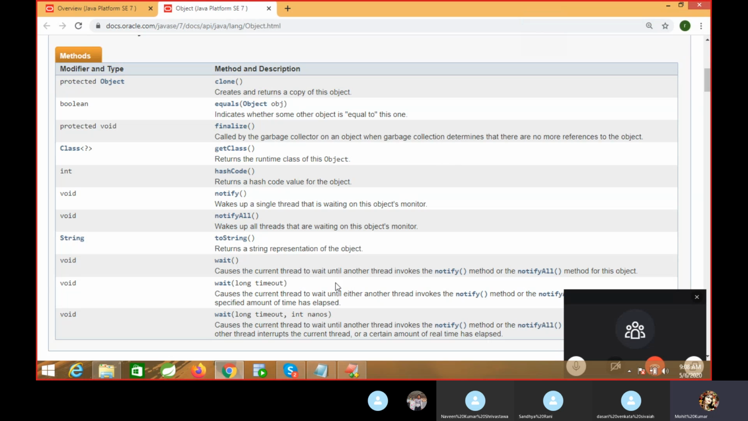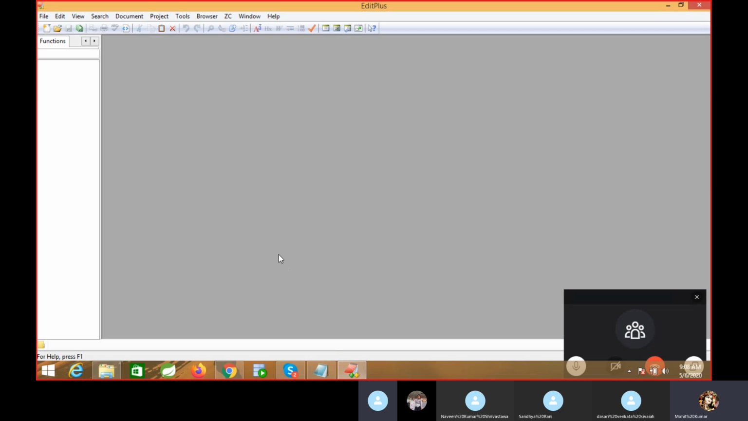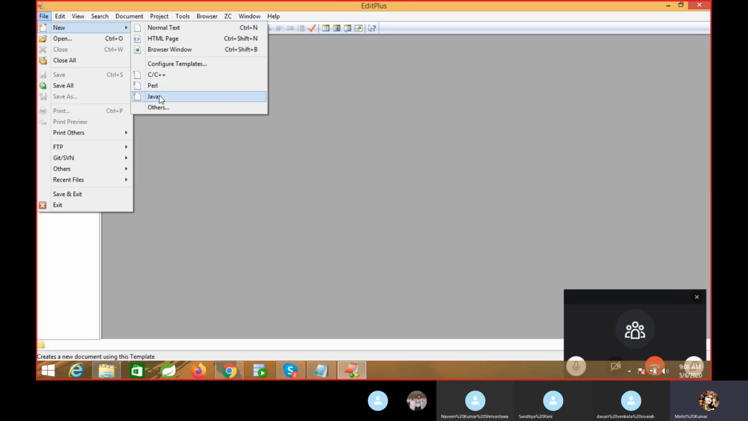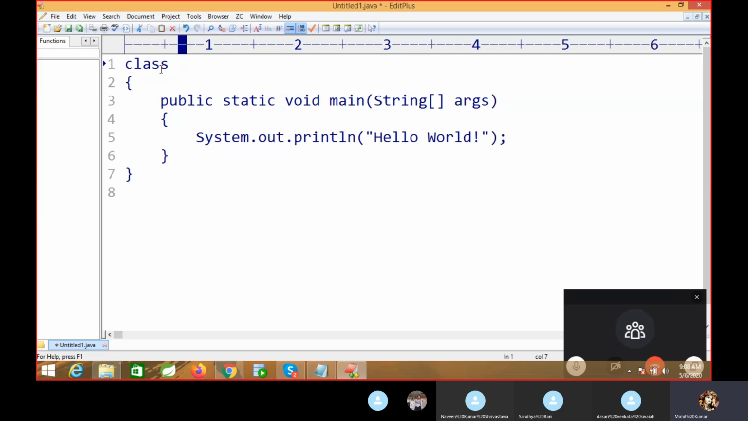So I have started the Object class. Let me give you a little bit of an idea about class. What is the meaning of the class keyword? The class keyword is a type of keyword in Java. There are 53 keywords in Java, and around 49 we are using frequently.